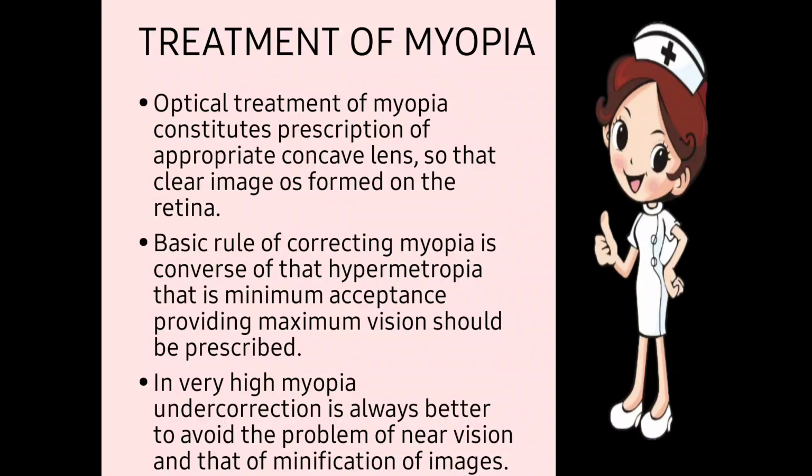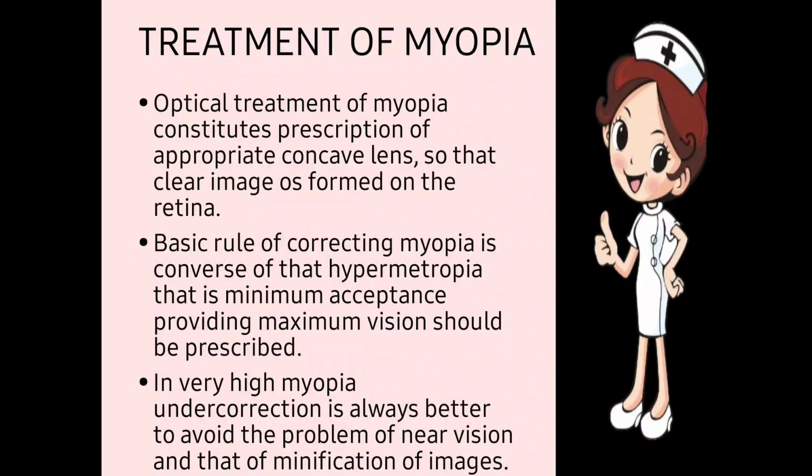What is the treatment of myopia? Optical treatment of myopia constitutes prescription of an appropriate concave lens so that a clear image is formed on the retina. We will always give minus lenses to myopic patients so that a clear image is formed on the retina.